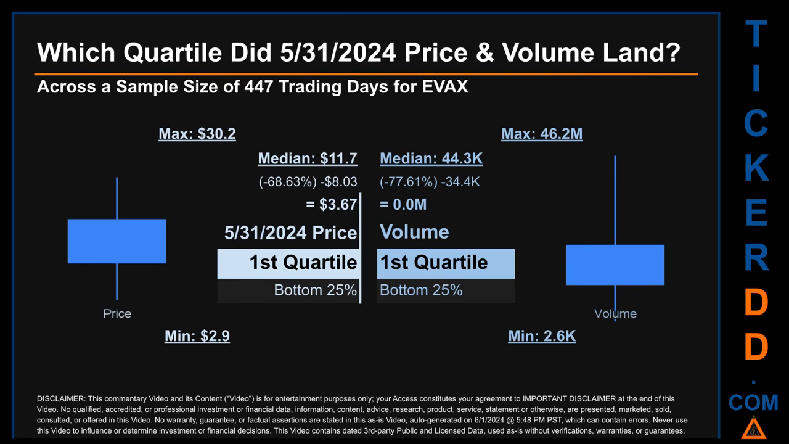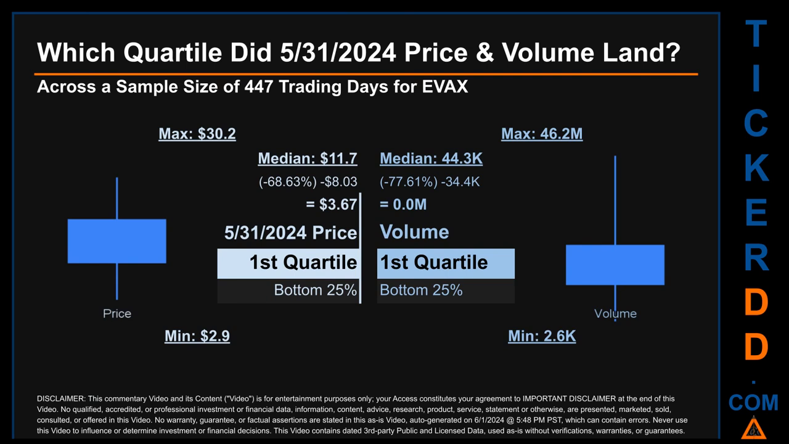Which quartile did May 31, 2024 price and volume land? Across a sample size of 447 trading days, the maximum end-of-day price for EVAX was $30.20 while the minimum was $2.90. Within that price range, May 31, 2024 price, of $3.67, landed within the first quartile, meaning it was within the bottom 25% of all sampled end-of-day prices.